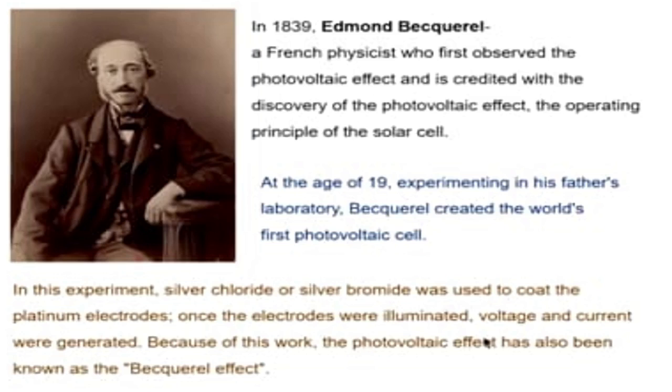The word photovoltaic consists of two words, photo and volta. Photo, a Greek word, means light, and volta means the unit of electrical voltage. In other words, when photon energy from the sun, that is solar energy, falls on a solar cell, a fraction of the incident energy with appropriate wavelength is converted into electricity.